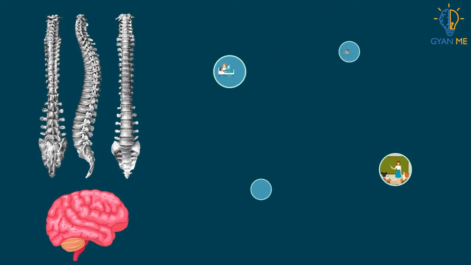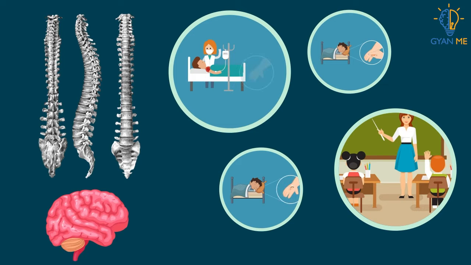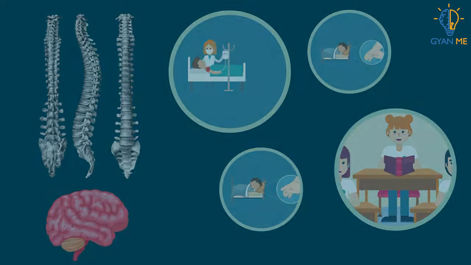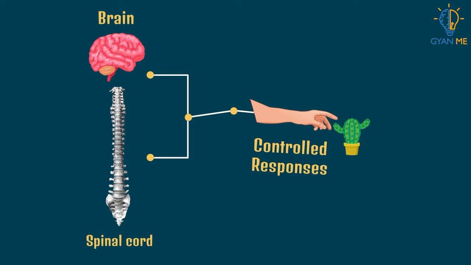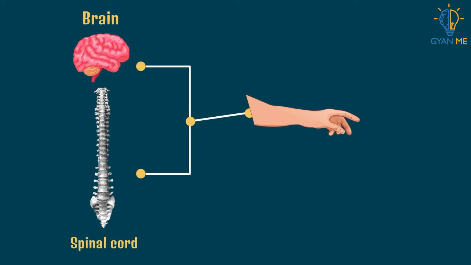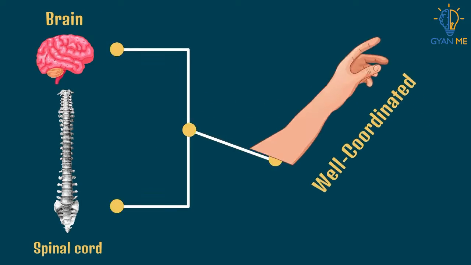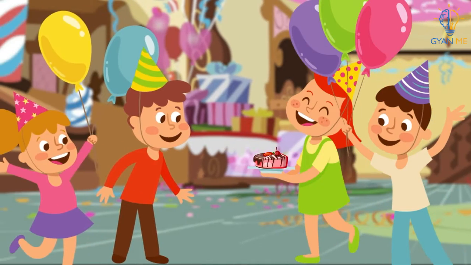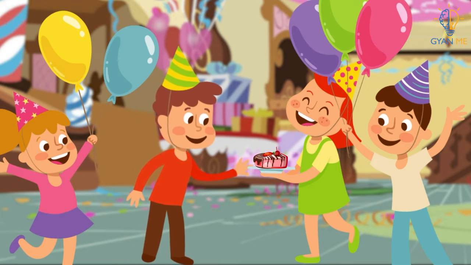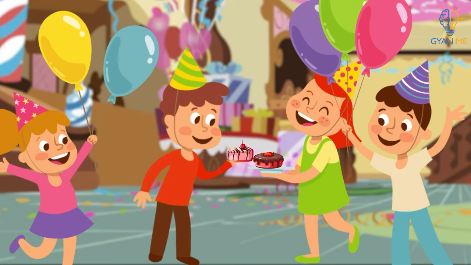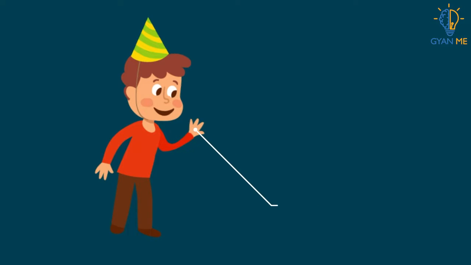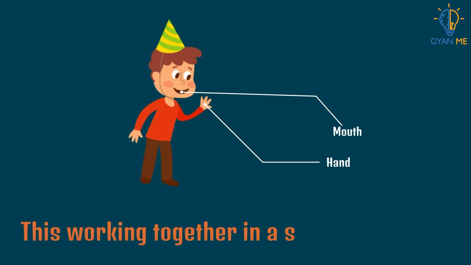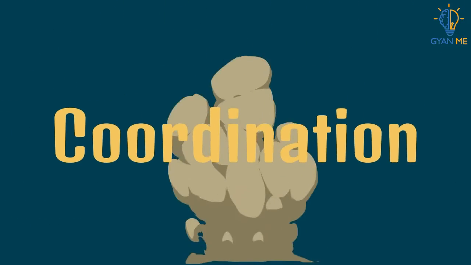It is obvious from these examples that living organisms use systems to provide control of movements and responses. We just saw that living organisms give controlled responses, but we will see that their responses are not only controlled but well coordinated also. Let's understand by example. When somebody offers you a cake, you move your hand to pick up a piece of cake and you open your mouth to eat it. Here there are two organs, that is hand and mouth, which work together in a smooth manner. This working together in a smooth manner is nothing but coordination.